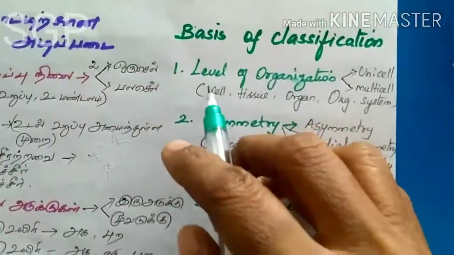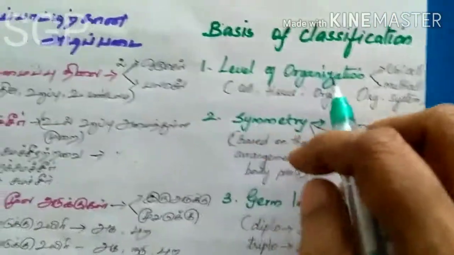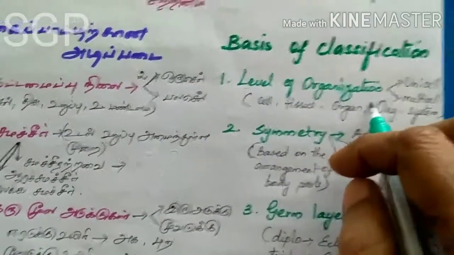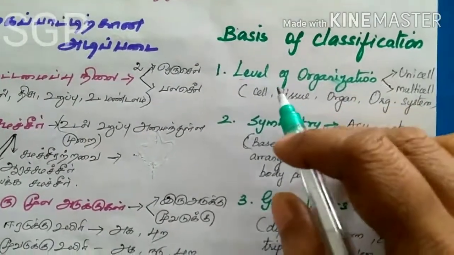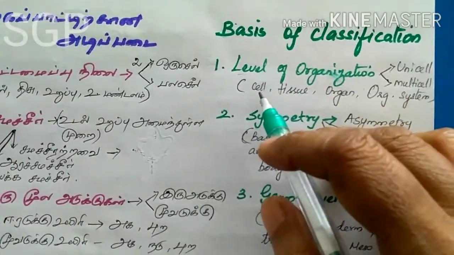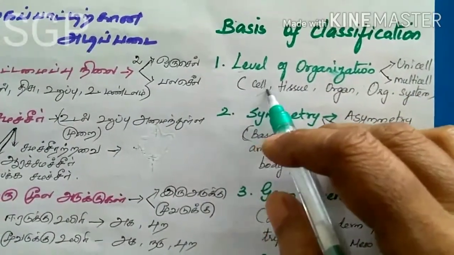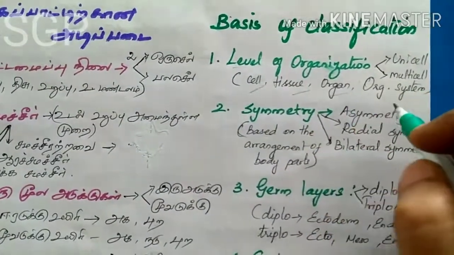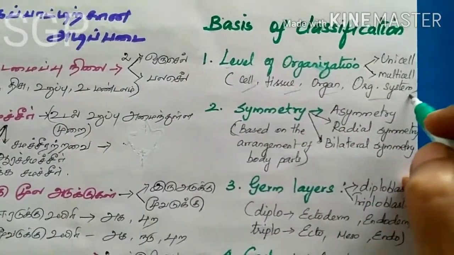First, the basis is the level of organization. In the level of organization, they take the cell, tissue, organ, and then organ system.